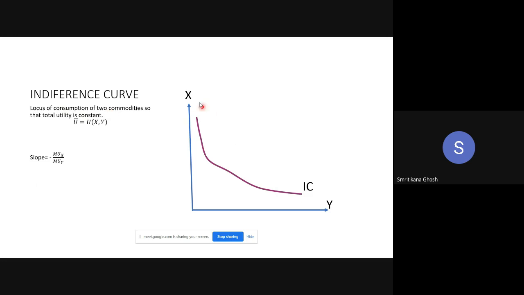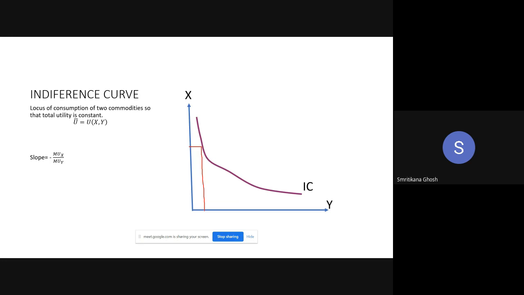Now look at this diagram. You are consuming two commodities, X and Y. Say you are consuming this much of X and this much of Y. That combination is giving you a certain level of utility, the level of satisfaction you are getting.